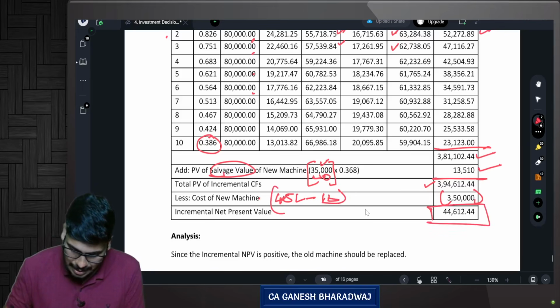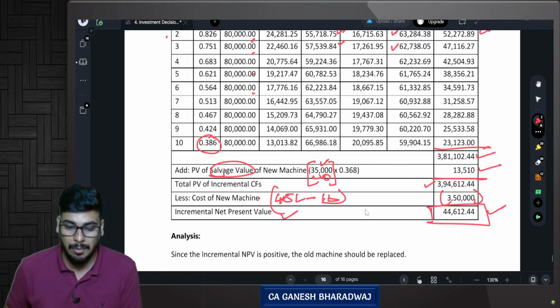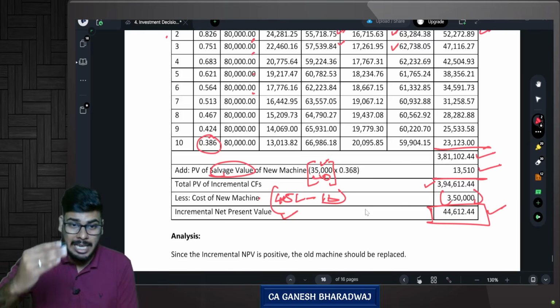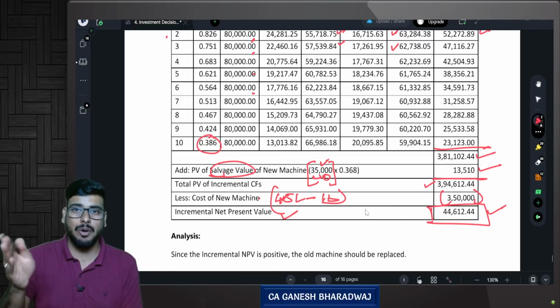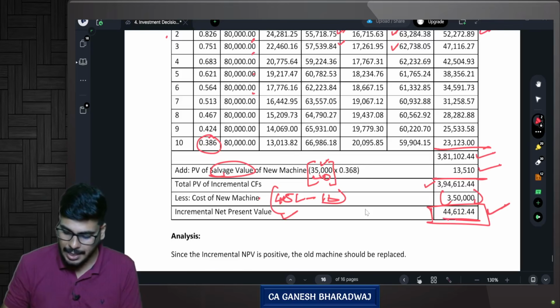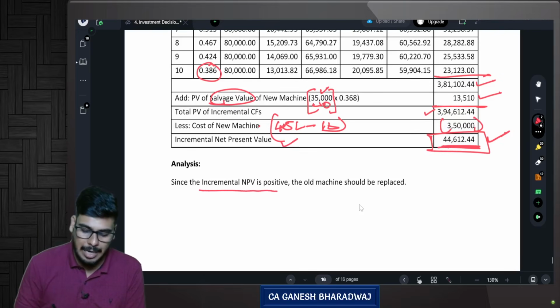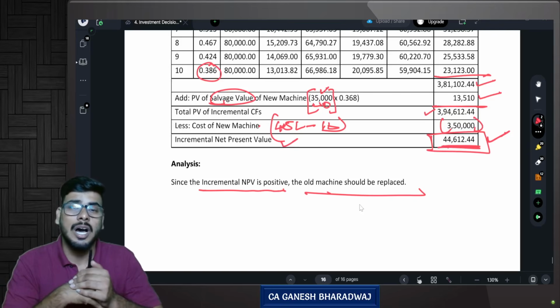So the incremental net present value is going to be 44,612.44. In other words, if I opt to go for this new machine, if I replace my old machine with my new machine, the incremental net present value I get is 44,612 rupees 0.44. So since the incremental NPV is positive, the old machine should be replaced. Are you clear with this?